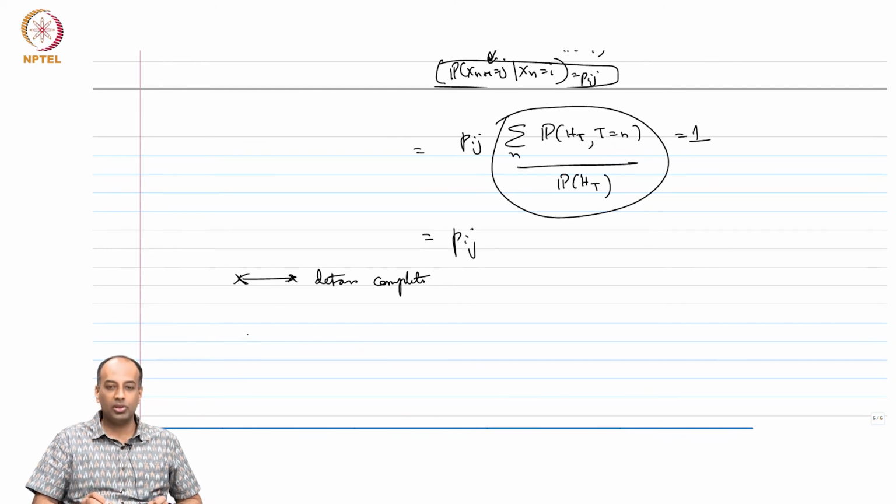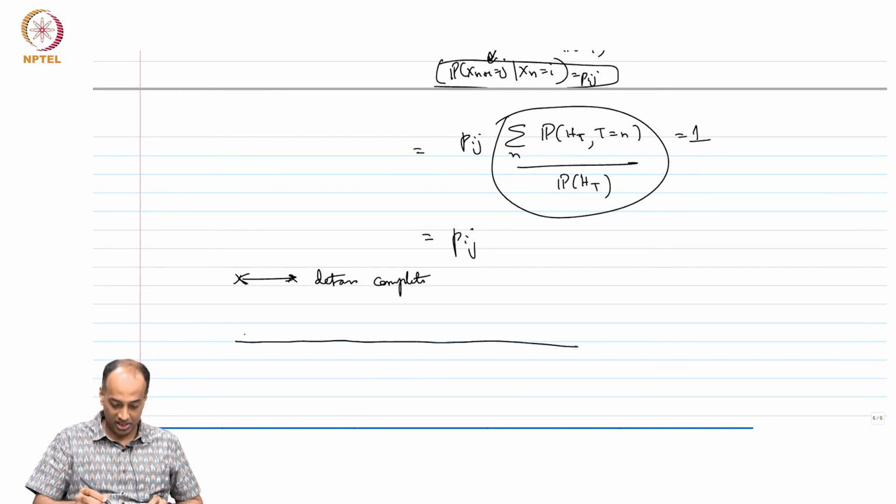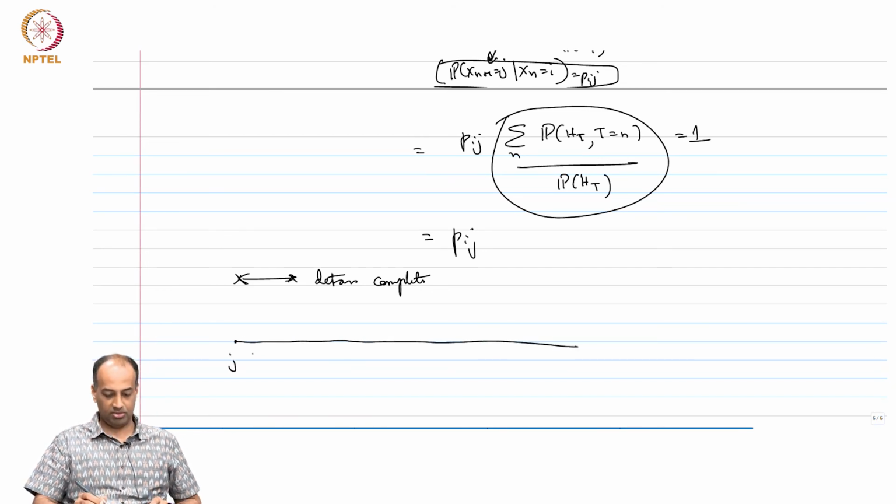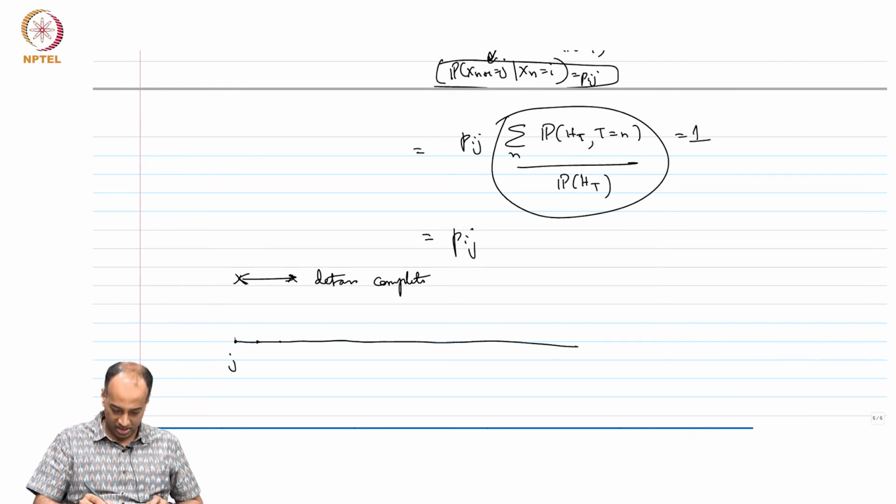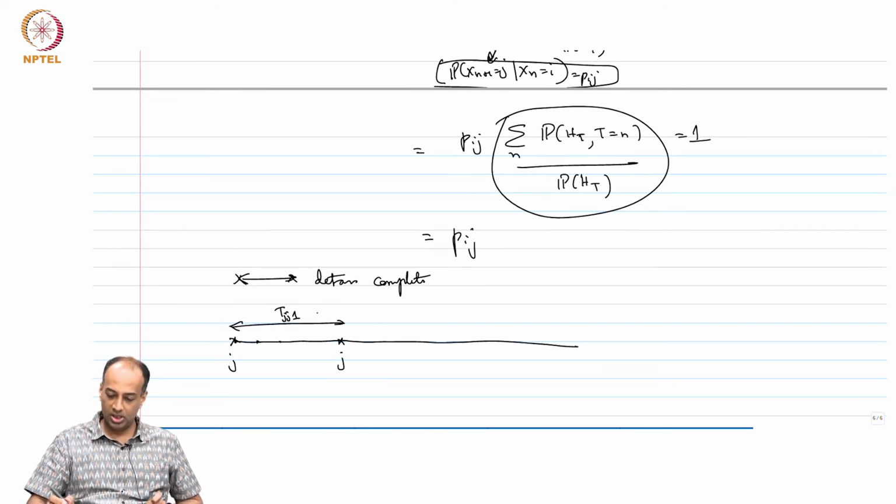Now, if you are back to this renewal view of the world, you are back to Tjj's and Fjj's. You are starting at j, and then you go through a bunch of states and come back to j. This is my Tjj1, correct.